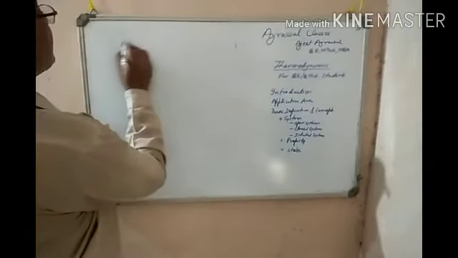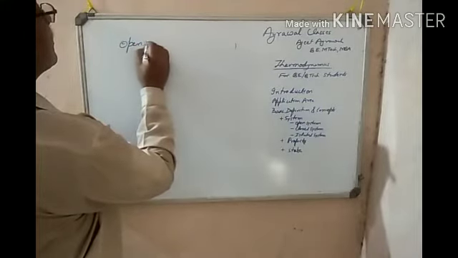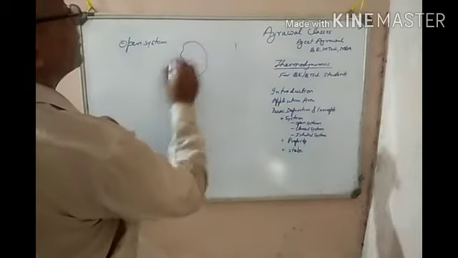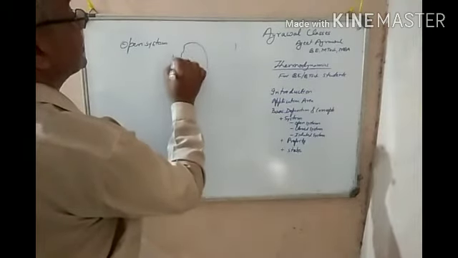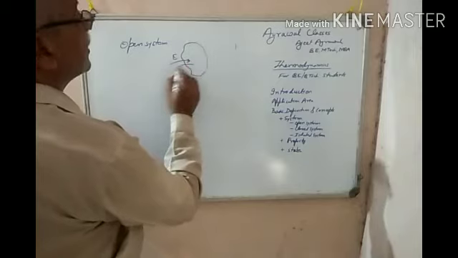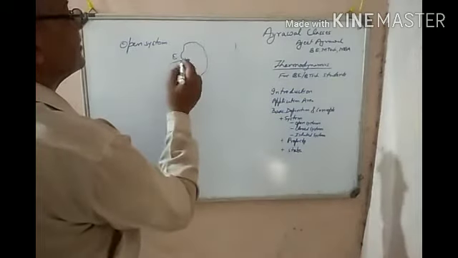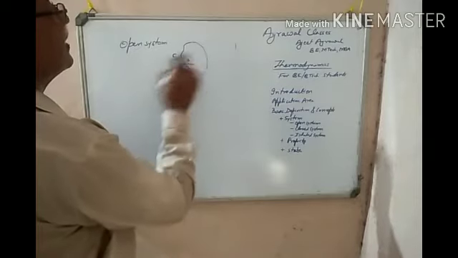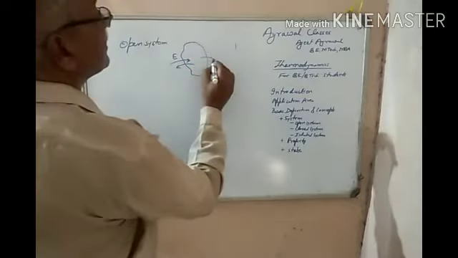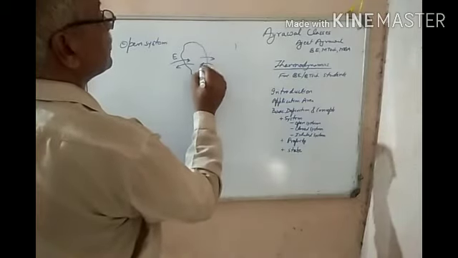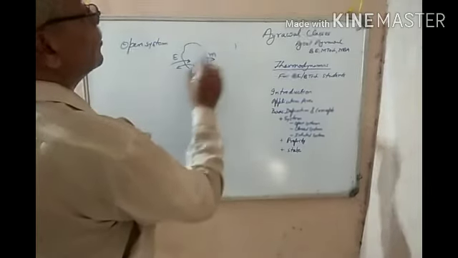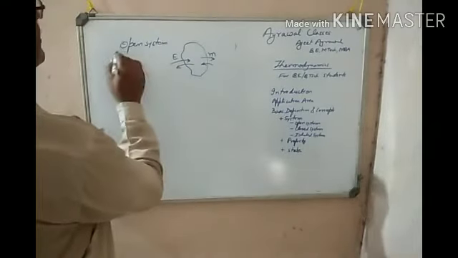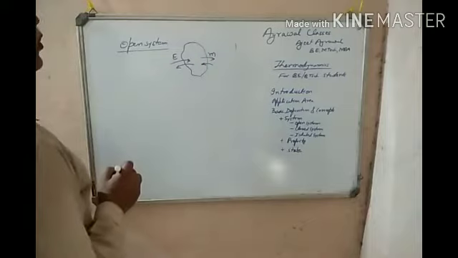One is the open system. Open system means a system where heat may go in or go out, or work may go in or go out. So in general we say the energy may enter and may go out. Similarly, mass transfer is also possible. Mass may move out of the system or come into the system. This type of system is known as the open system.